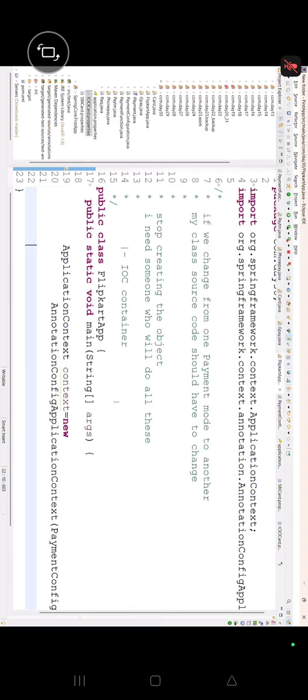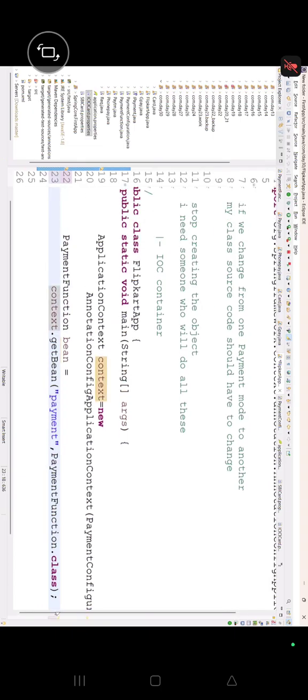Now tell me, if I'm going to this Flipkart application, I'm going to write context dot getBean of, what is it? Payment functionality. So let's write the name as pay or payment. Now let's go for Flipkart and I'm writing payment. This is what type of class? Payment functionality class. PaymentFunctionality dot what, guys? Class.